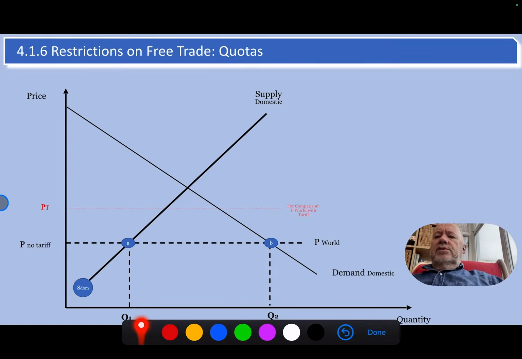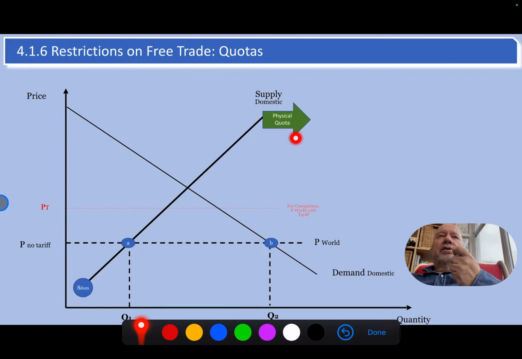Now, how does a quota work? What sort of diagram do you need? Well, often you don't need a diagram in the sense that the examiner won't ask you for one, but it is a useful thing to have. And I would say that what you need to spot is that a quota is a physical quantity.